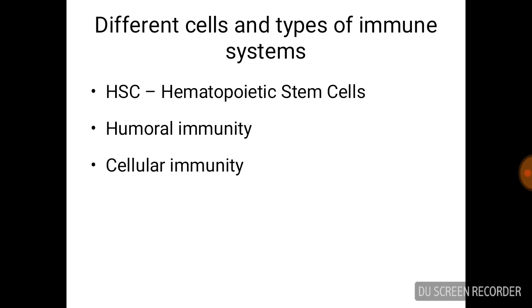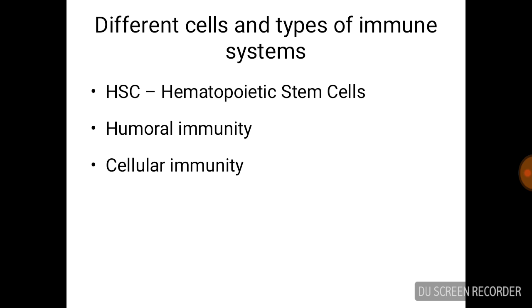Myeloid cells are further categorized into erythroid, which forms erythrocytes, then megakaryocytes, which form platelets, then granulocytes, which develop into macrophages, basophils, which form mast cells as well. These cells are involved in various types of immune response against the antigen.